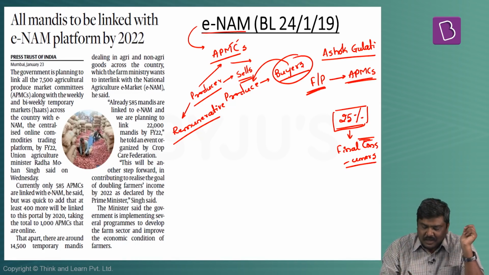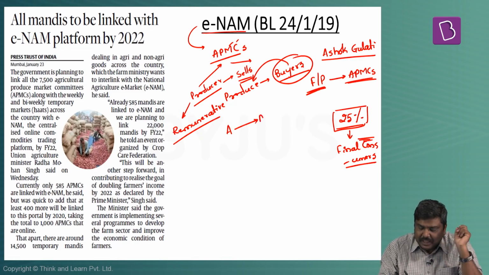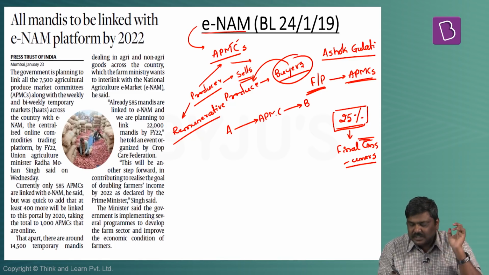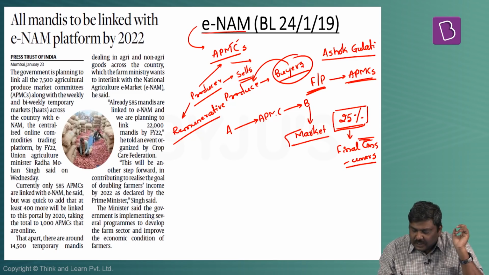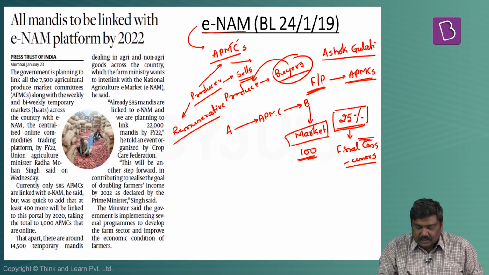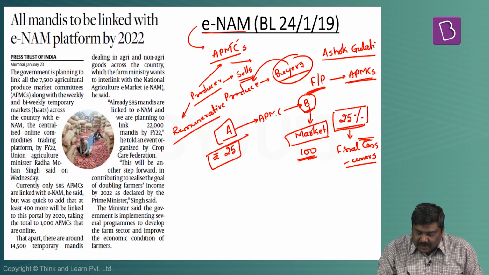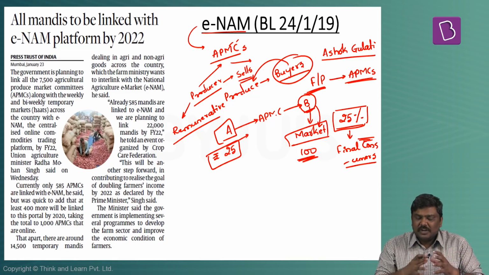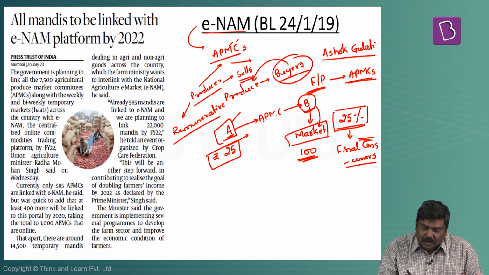In simple terms, let's assume here is a farmer A who has cultivated and is selling his produce through the APMC yard to a buyer who basically processes it and sells it in the market. And if the consumer pays 100 rupees to purchase this particular commodity in the market, the farmer A is getting only 25 rupees. In simple terms, this purchaser or buyer B is purchasing the produce at 25 rupees and selling it in the market at 100 rupees. So the remunerative prices that are obtained by the farmers are not sufficient.